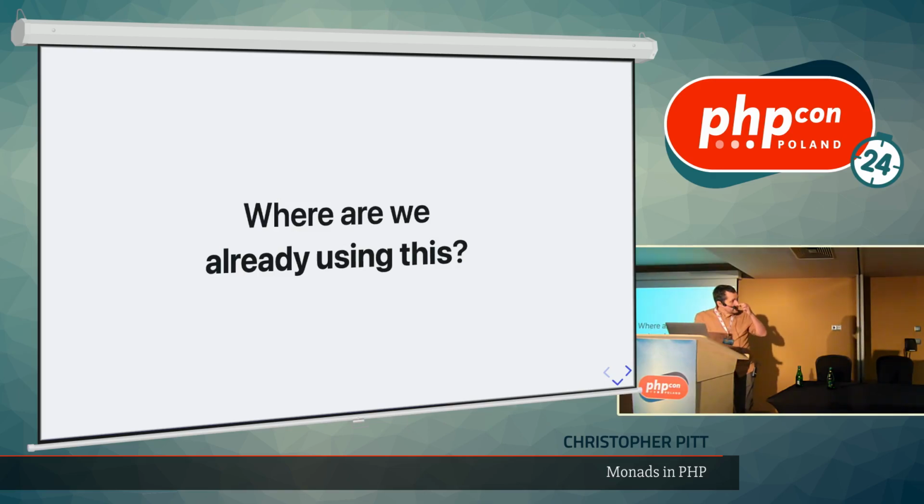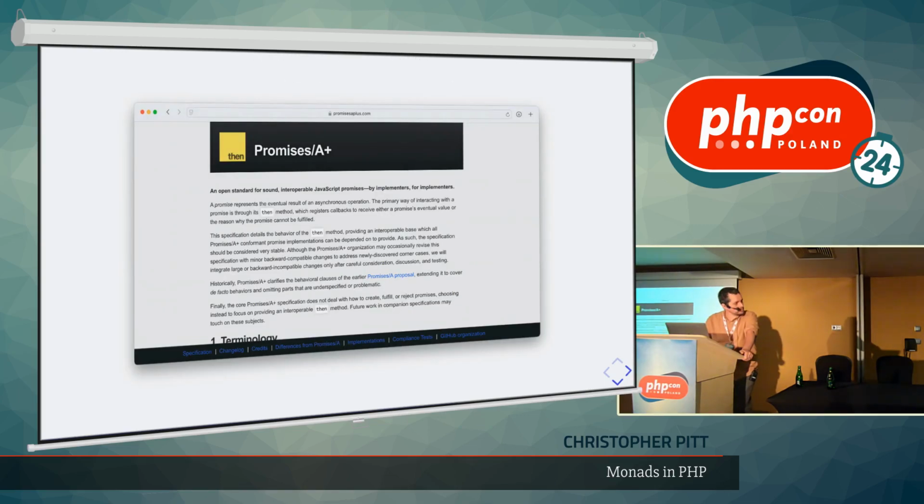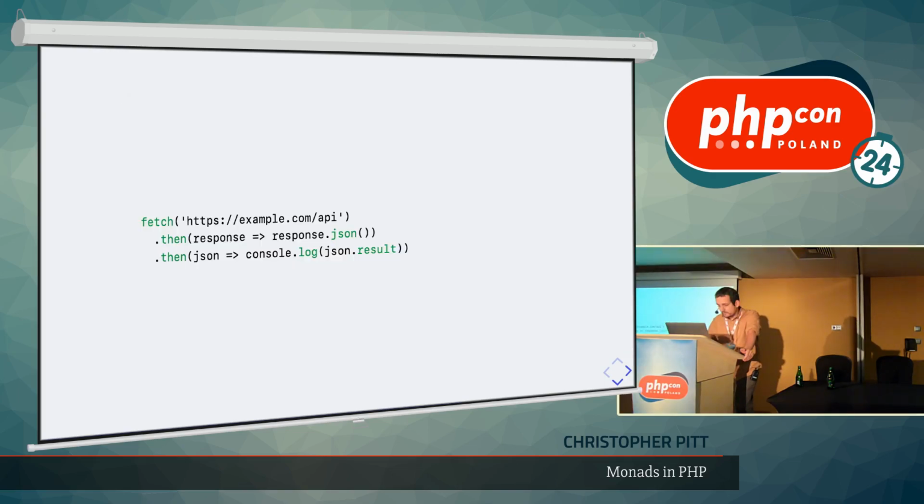So how are we already using this? Where are you using this in your code or have used this in the past? Hands up if you have used JavaScript promises, or if you've used the fetch function, or the Axios JavaScript library, or kind of anything in JavaScript where you have a then method. You might be familiar with this.